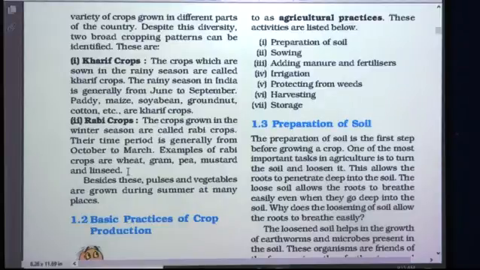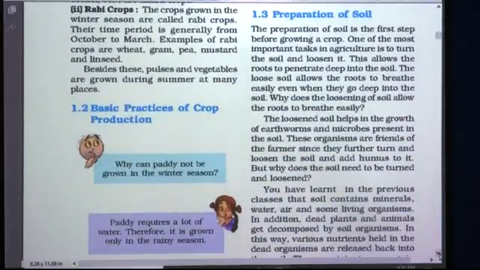Besides these, pulses and vegetables are grown during summer at many places. We have seen that Kharif crops are grown in rainy season, Rabi crops are grown in winter season, but during summer also at many places different pulses, vegetables, etc. are grown. Now we have discussed the cropping pattern, but how are these crops grown? There are some basic practices of crop production. So let's discuss these basic practices of crop production.